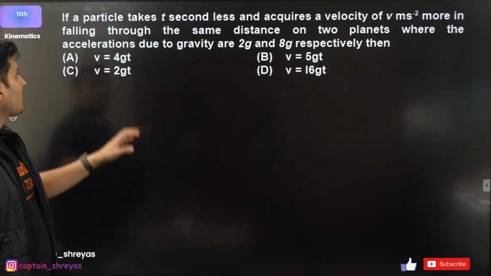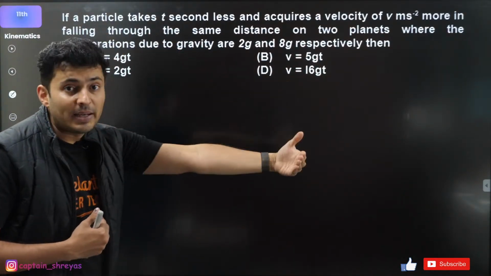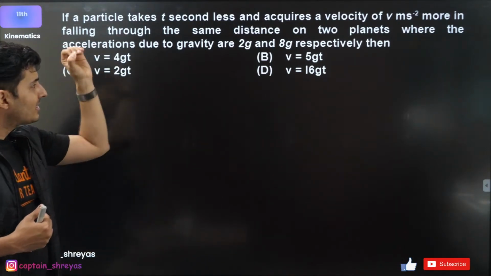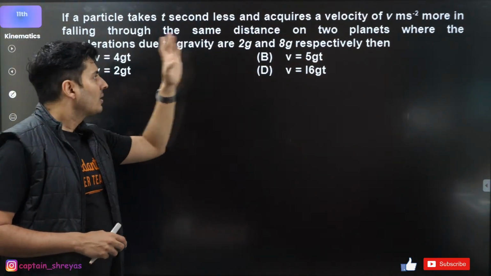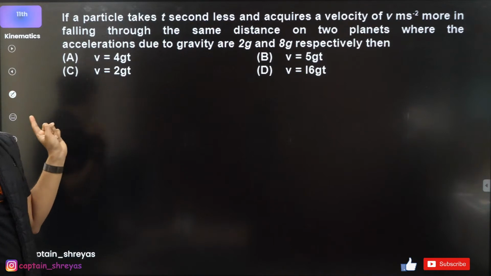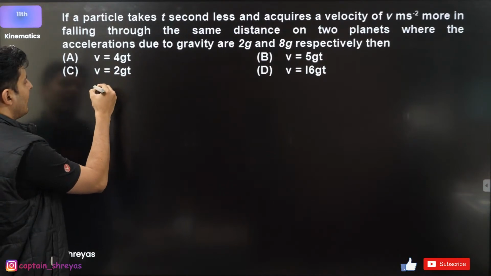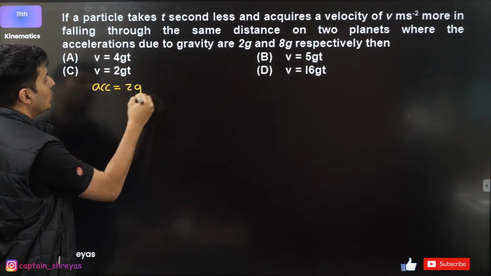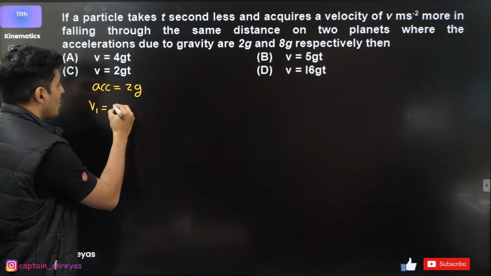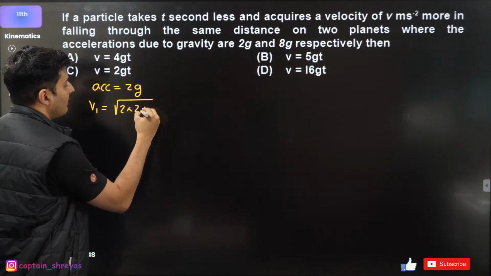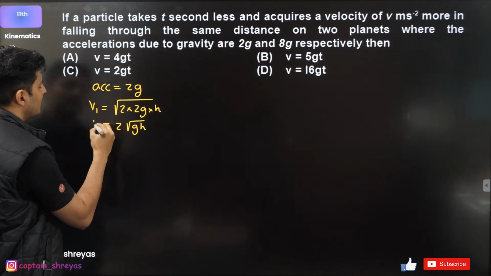Another beautiful question. A particle takes t seconds less and takes v speed more in falling through the same distance on 2 different planets where accelerations are 2g and 8g. Then what is the correct relationship between the velocity as well as the time? Let's try to figure this out. Let's take planet 1 where acceleration due to gravity is basically 2g. On that planet, the velocity with which it hits will be root of 2 into gravity into height. Basically it is 2 root gh, that is v1.